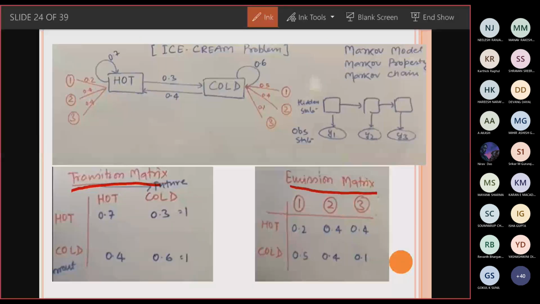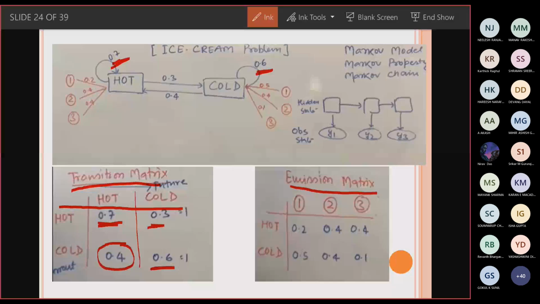We have two different weather conditions available: one is hot and the other is cold. If it is a hot day, the maximum probability that the next day is also going to be a hot day is 0.7. This is given in our scenario itself. So you have to fill in hot, hot, cold, hot, cold, hot, and cold, cold. For this, you have to build the first transition matrix.